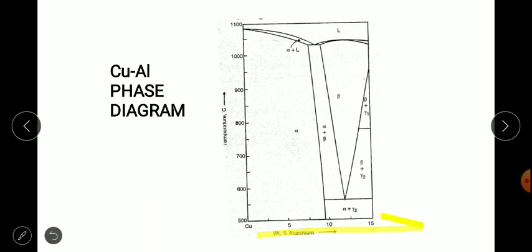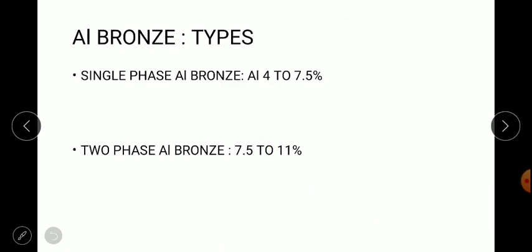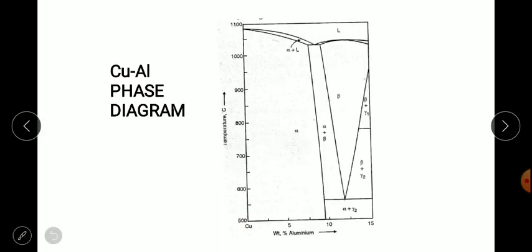As the content of aluminum increases, we get different types of bronzes, that is alpha, alpha plus beta. Next we have the classification of aluminum bronze. The first one is based on content, that is single phase aluminum bronze. If it contains 4 to 7.5% of aluminum, it is single phase aluminum bronze. And if the aluminum content is between 7.5 to 11%, we call it two phase aluminum bronze. That is, as the diagram shows, single phase alpha and two phase alpha plus beta.